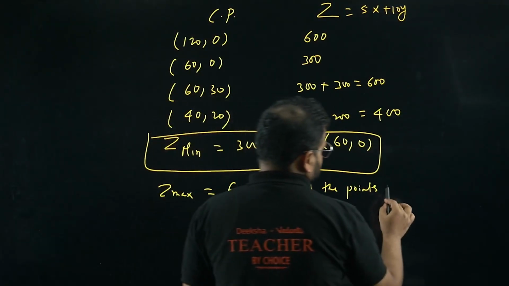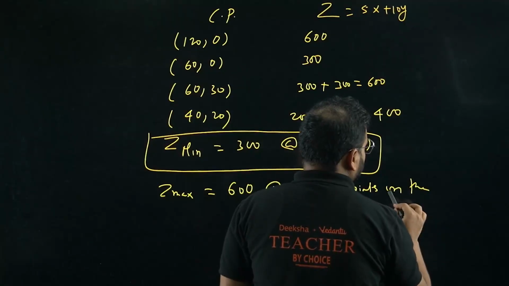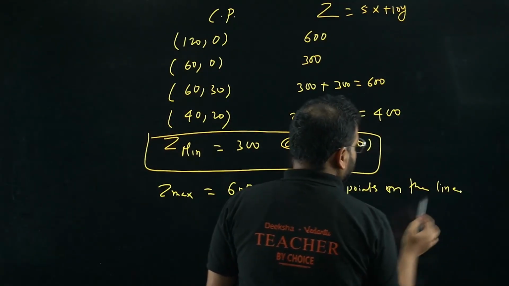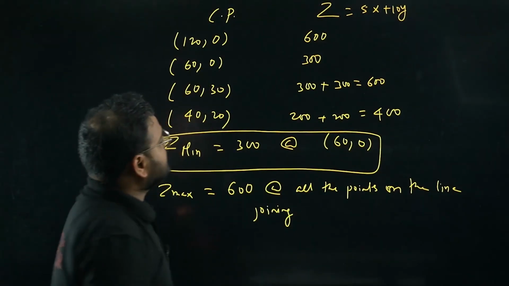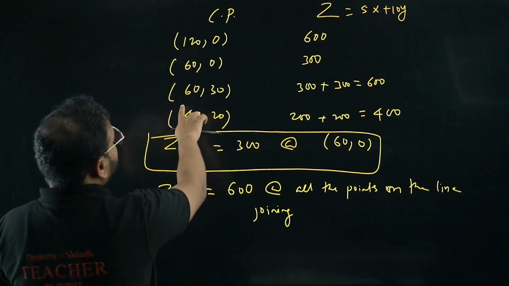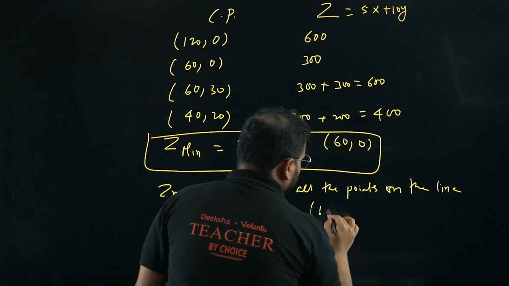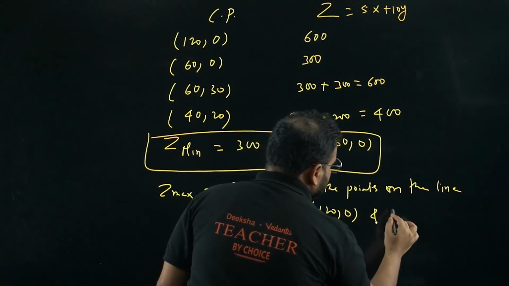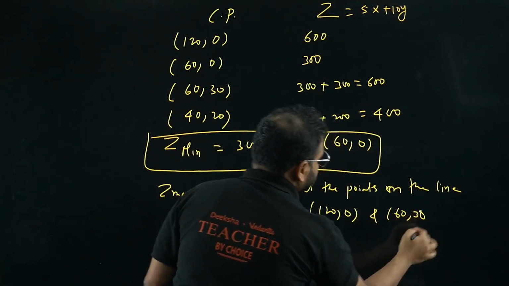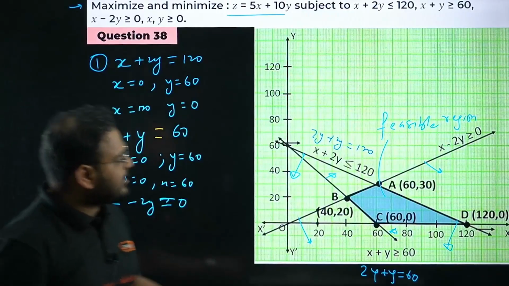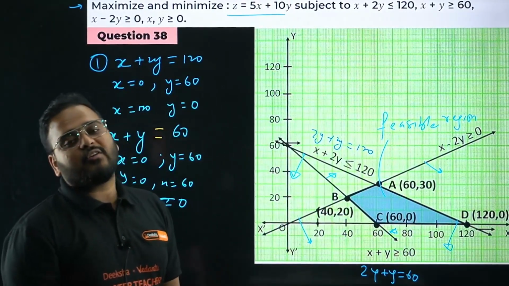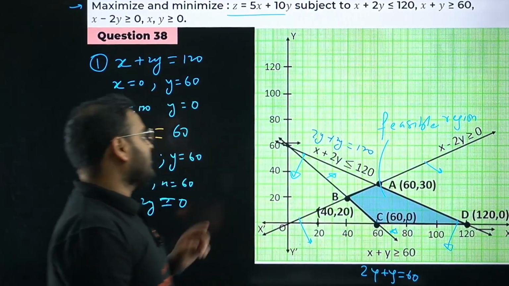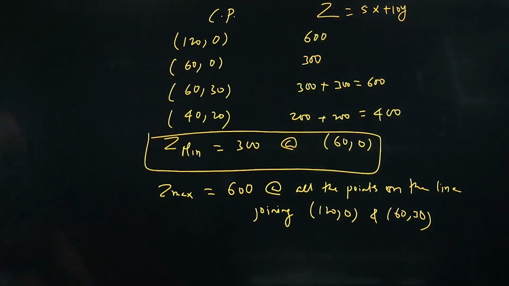on the line joining which two points? (120, 0) and (60, 30). So please check: on the line joining these two points, (120, 0) and (60, 30), every point will be your point of maxima, which will have the value of 600. Please check. Okay, this is clear.